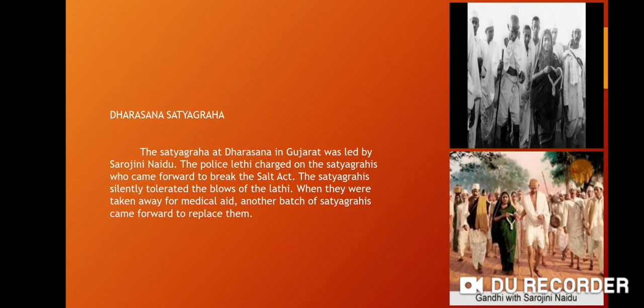Next was the Darshana Satyagraha. The Satyagraha at Darshana in Gujarat was led by Sarojini Naidu. The police lathi charged the Satyagrahis who came forward to break the Salt Act. The Satyagrahis silently tolerated the blows of the lathi. When they were taken away for medical aid, another batch of Satyagrahis came forward to replace them. This is how it continued.